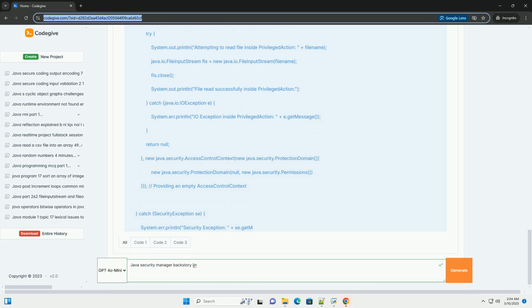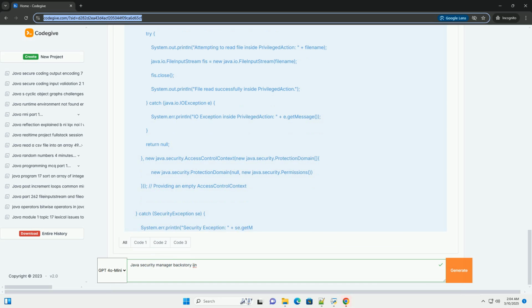4. Code examples. Let's illustrate with some practical examples. Example 1, installing and testing the security manager. To run this example, you'll likely need to create a file named test.txt in the same directory as your Java program. 1. Compile: javac SecurityManagerExample.java. 2. Run without a security policy: java SecurityManagerExample. This will likely throw a SecurityException because the default policy doesn't grant file read permission to the current directory.